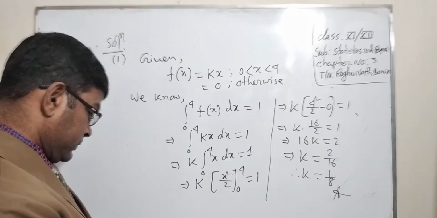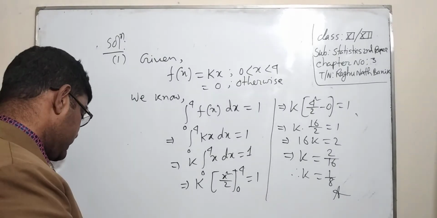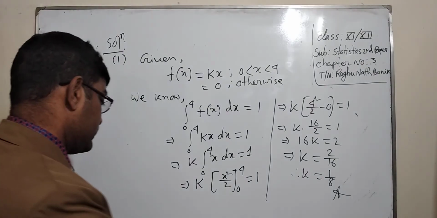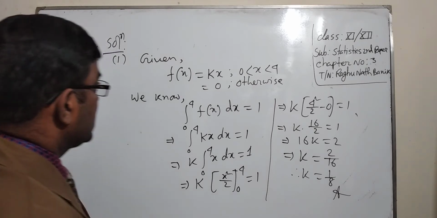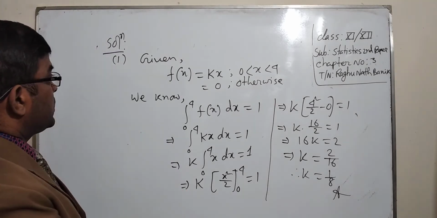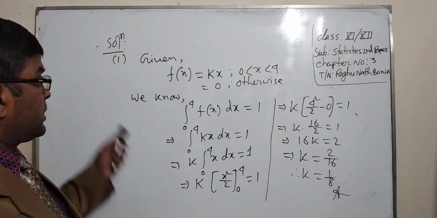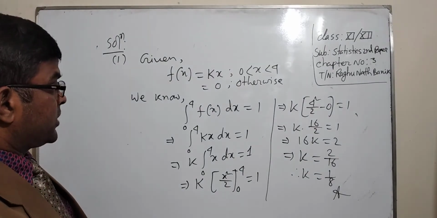Now we have to find the answer to question number 2.